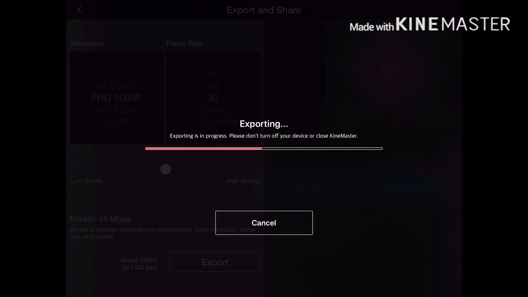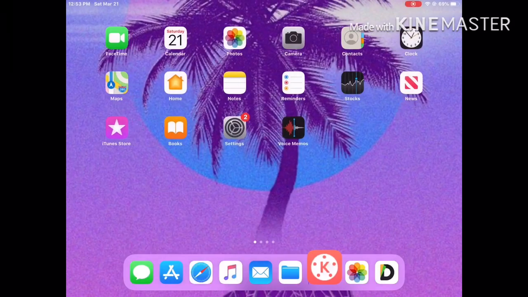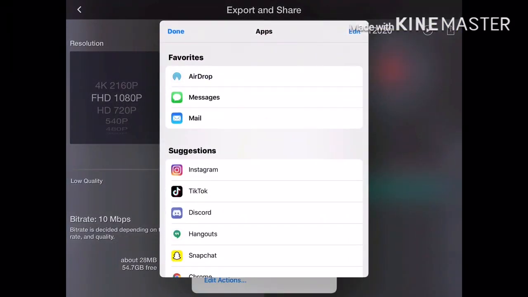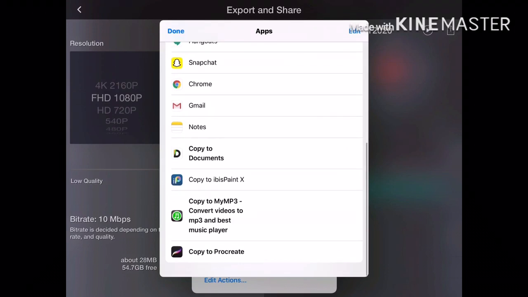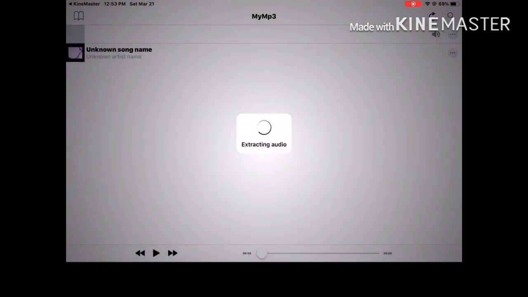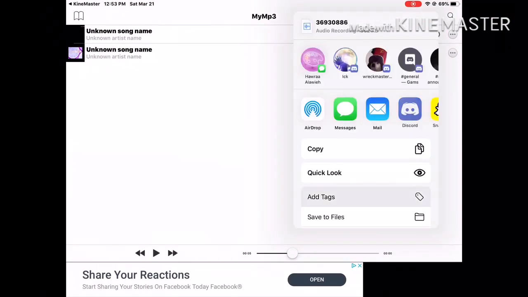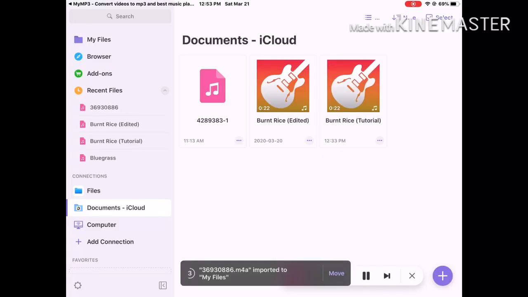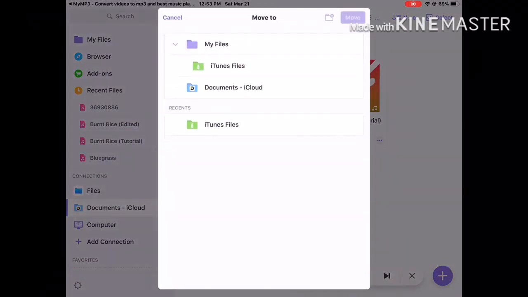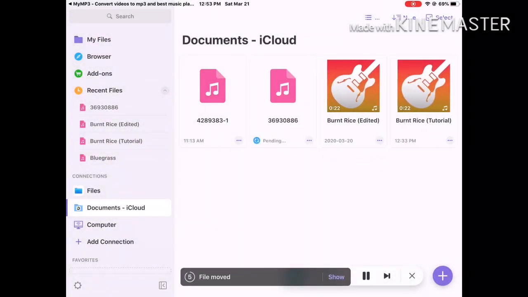It's exported. So if you want, you can turn that into an audio too. For example, I want to turn it to audio. I don't want it to be a video only. So for that, yeah, copy to convert videos, and you see it here. It is copy to my MP3. You put it there. And now they're gonna extract the audio. You do open with, and then you go to copy to documents. And then you go move, and you go to documents again.